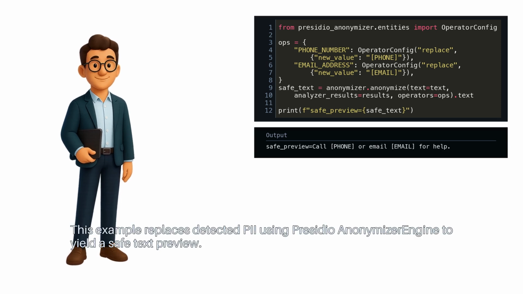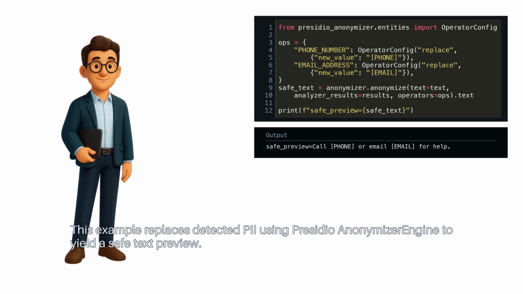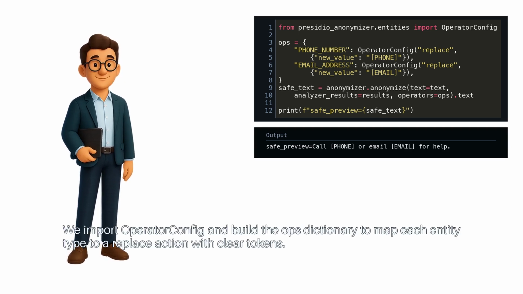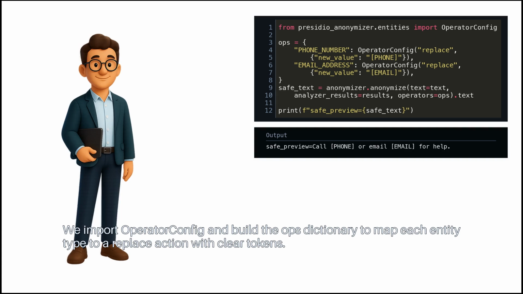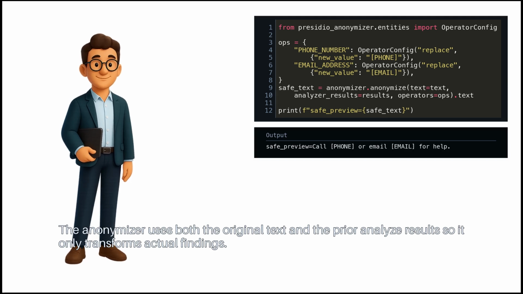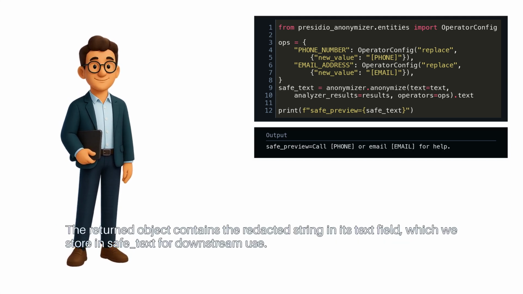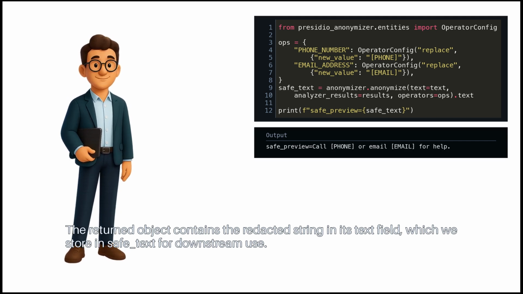This example replaces detected PII using the Presidio Anonymizer engine to yield a safe text preview. We import operator config and build the ops dictionary to map each entity type to a replace action with clear tokens. The Anonymizer uses both the original text and the prior analyze results, so it only transforms actual findings. The returned object contains the redacted string in its text field, which we store in safe text for downstream use.